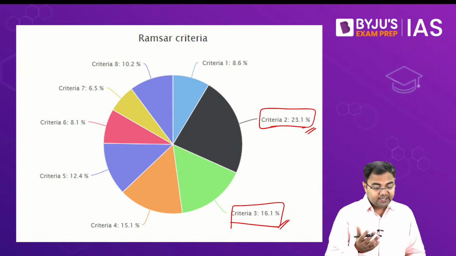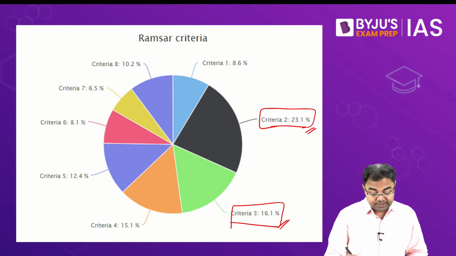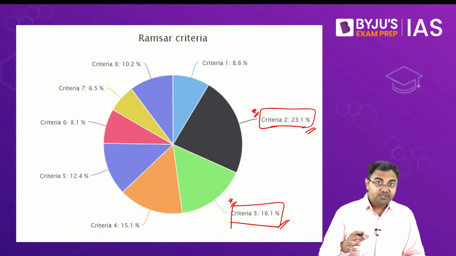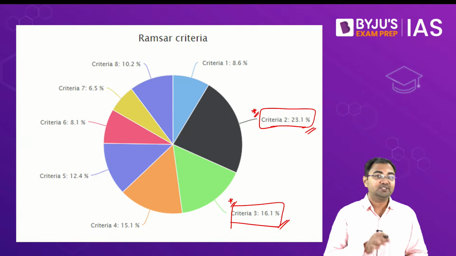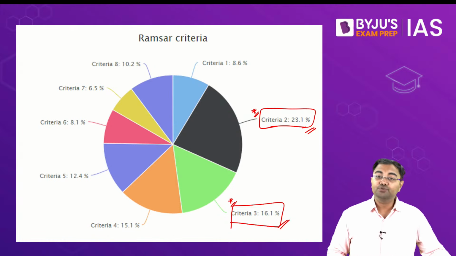And apart from that, there are other conditions for which we have also seen that many of these wetlands have been designated as Ramsar sites. But remember that the most important criteria, even from your examination perspective, would be criteria number 2 and criteria number 3, because these are the criteria on the basis of which almost 40% of our Ramsar sites are designated. So that's why these two criteria become crucially important for us.